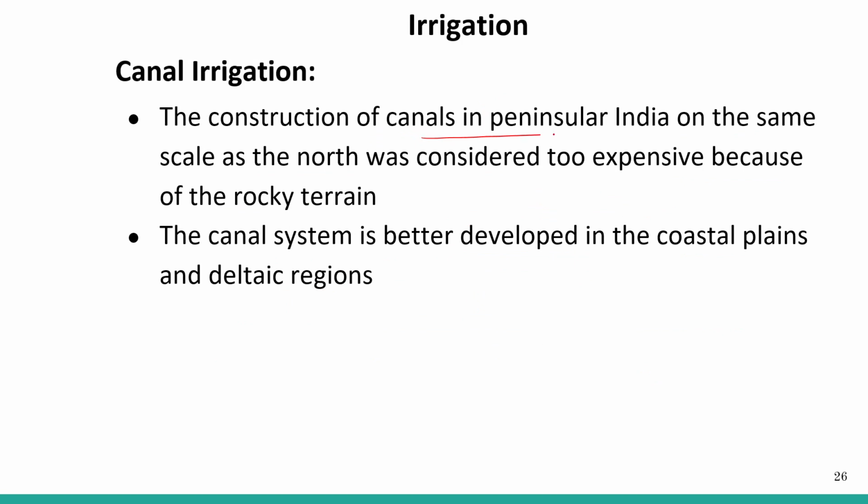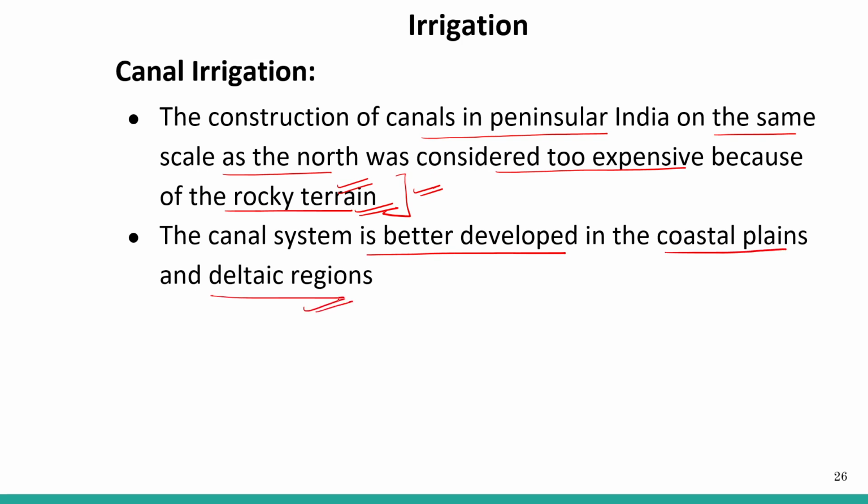The construction of canals in peninsular India on the same scale as in the north was considered too expensive because of the rocky terrain. It is not easy to construct canals in the peninsular region of the country. Why? Because it has rocky terrain. The canal system is better developed in the coastal plains and in the deltaic region, because it is easy to dig out canals in the soft soil there. But it is not easy to make a canal in peninsular India.